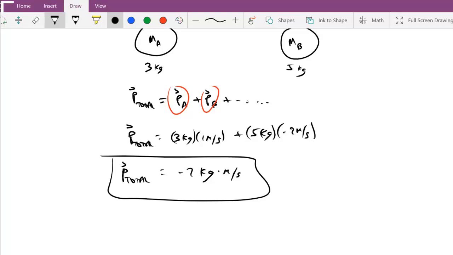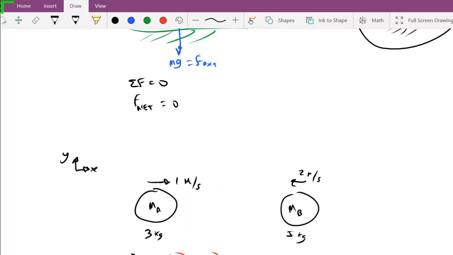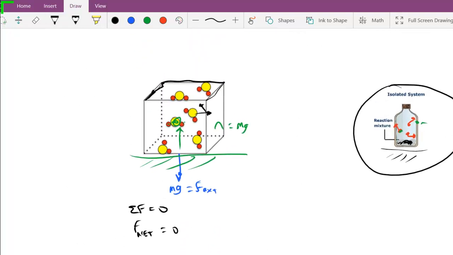Okay. We could actually think here, to come back to this really quick, since an isolated system is one in which there is no net force acting on the system, and we know that a net force, or the sum of the forces, is equal to the mass times the acceleration. Now, if there's no mass, there's no sense in talking about a system.